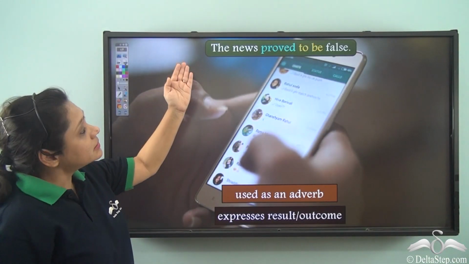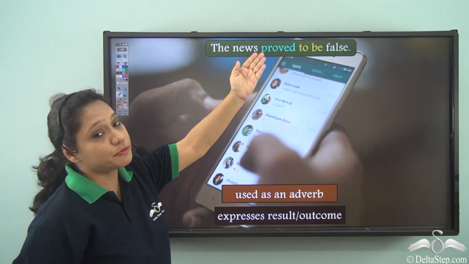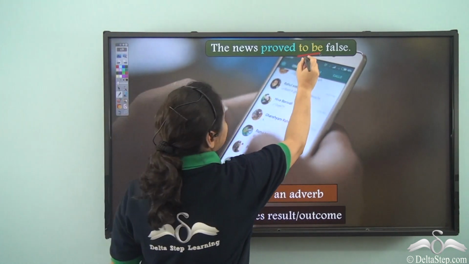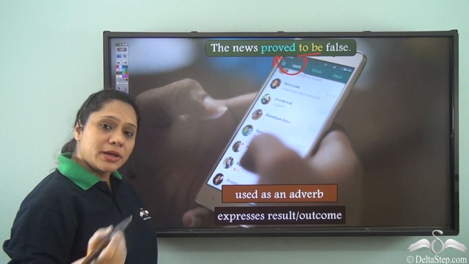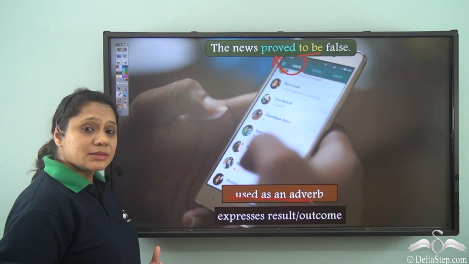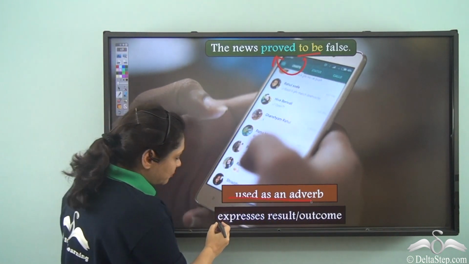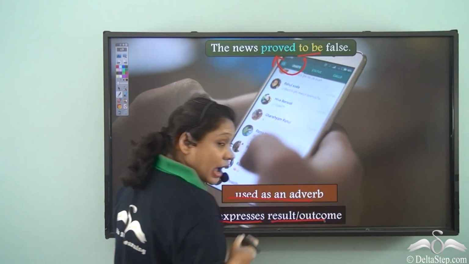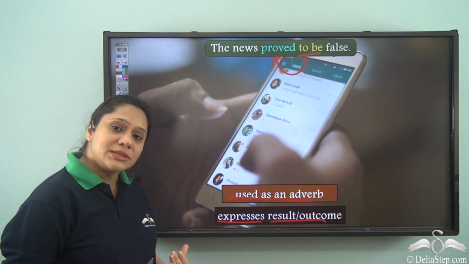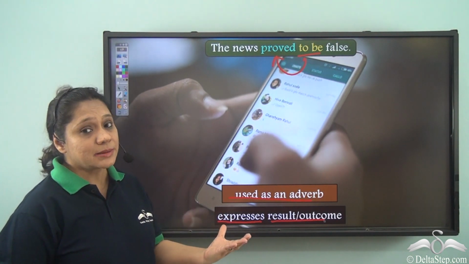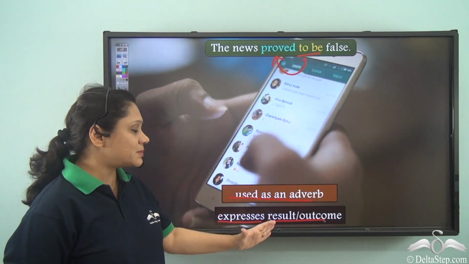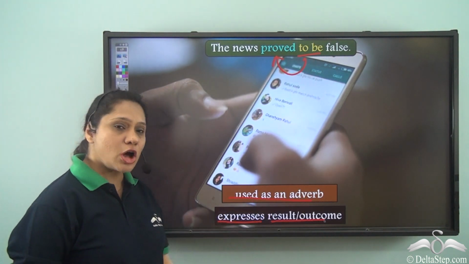Now in this sentence, the news proved to be false. The infinitive "to be" modifies the verb "proved." So here also it is used as an adverb, but in this sentence, the infinitive expresses a result or an outcome. In the earlier example, we saw that infinitives can be used to show purpose. In this example, we see that infinitives can be used to express result or outcomes also.